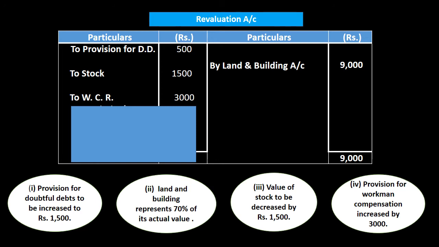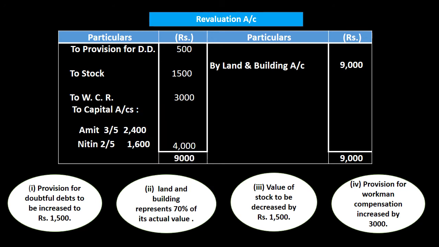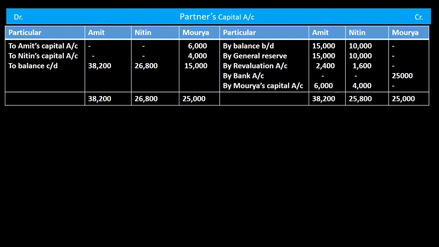Now after posting all the relevant information, we can clearly see that the credit side is more in comparison to the debit side, and we will get 4,000 profit in our hand, and that profit is to be distributed between partners Amit and Nitin in their capital accounts in their old ratio, which was 3:2. When we distribute profit of rupees 4,000 in their old ratio, Amit will get 2,400 and Nitin will get 1,600. After preparation of the revaluation account, our next step is preparation of the partners' capital account.